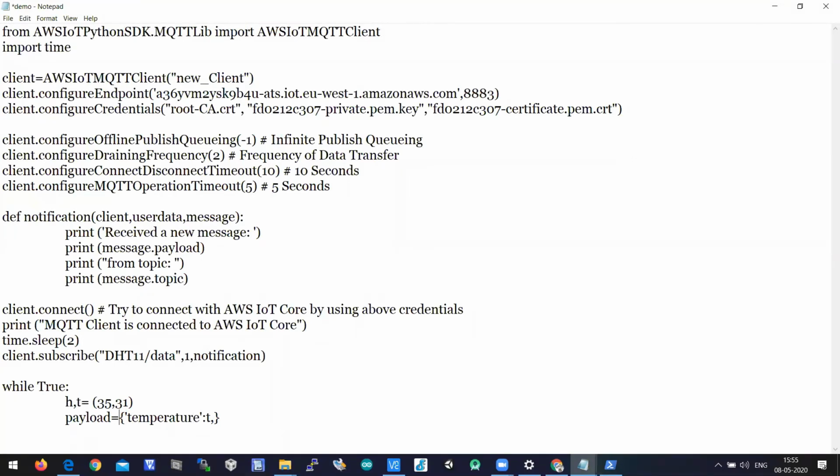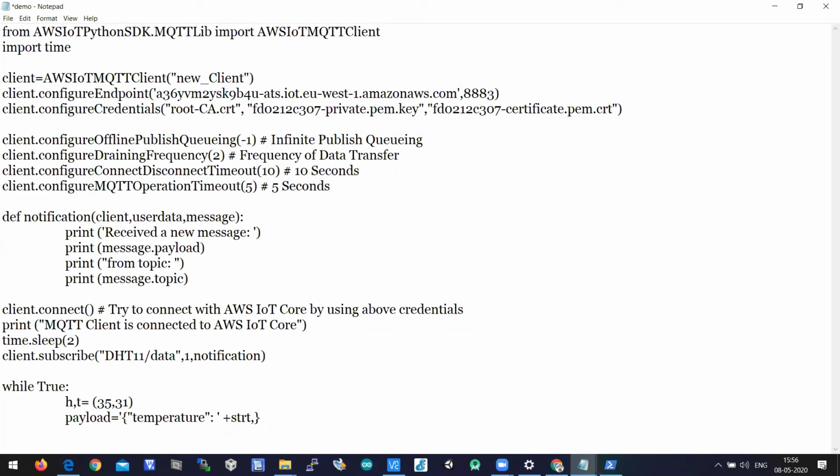So this dictionary should be passed as a string, okay? So you need to put single quotation also. When you're enclosing in single quotation, you have to enclose with double quotation, okay? So double quotation here, temperature colon, single quotation should be closed now,